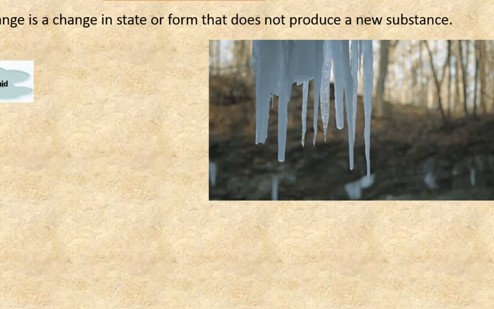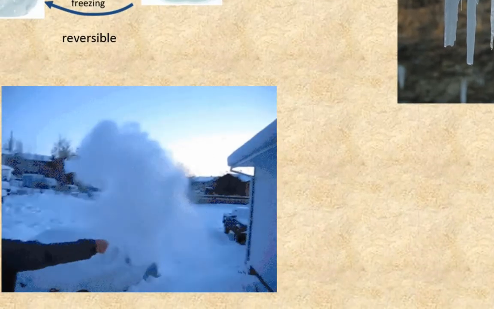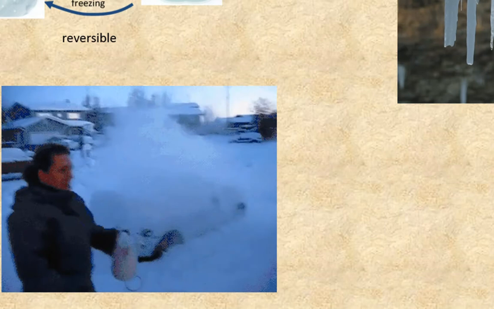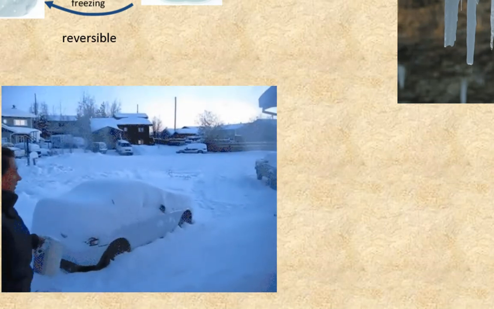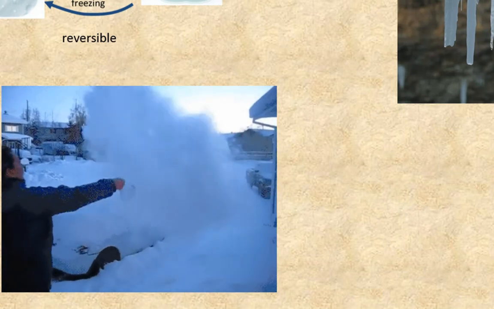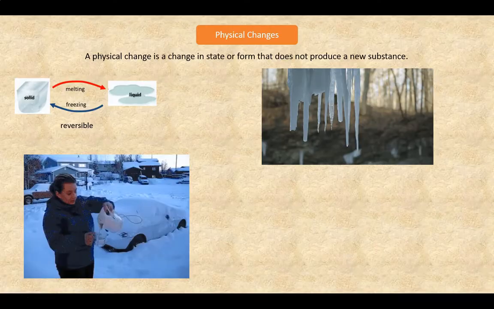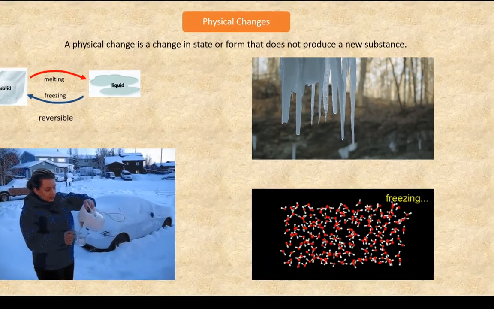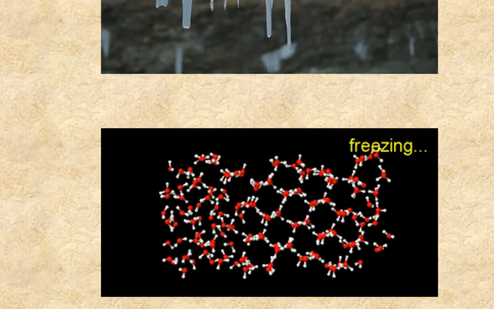This is what is common between changes in state and form. In both cases, no new substance is formed. In our second example, this person is about to throw liquid water into the air. It's so cold that the water droplets in the air will freeze quickly enough to become small ice particles before they hit the ground. In this next animation, we see a model of what happens when liquid water freezes and